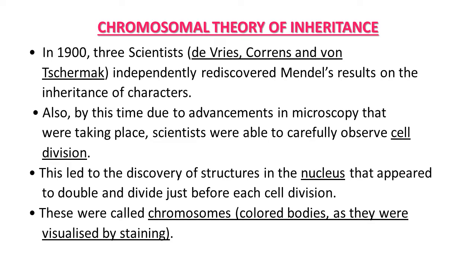Now all of you are aware of Mendel's work, his contribution in the field of genetics, experiments conducted by Mendel, monohybrid experiment and dihybrid experiment on pea plant and laws proposed by Mendel. After Mendel, some other scientists also contributed in the same field in genetics. In 1900, three scientists named De Vries, Correns and von Tschermak independently rediscovered Mendel's result on the inheritance of characters.